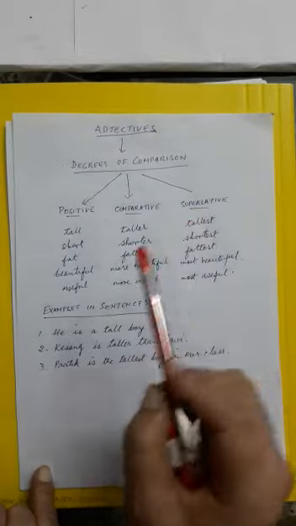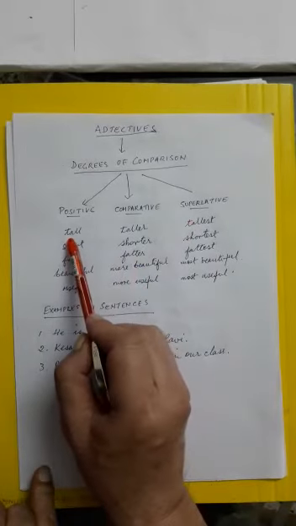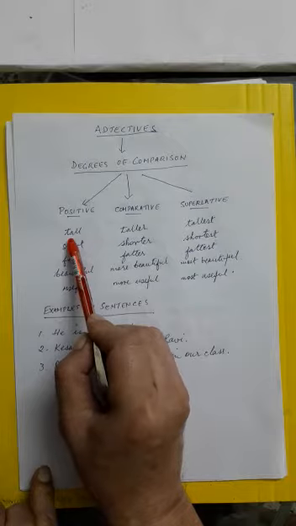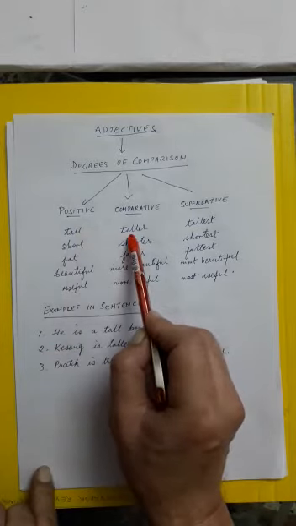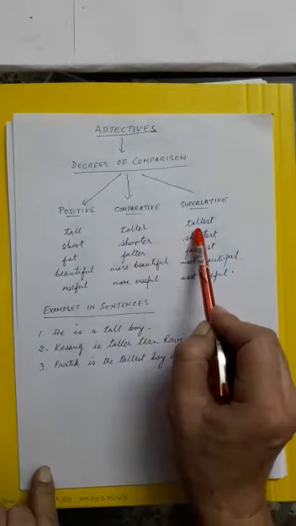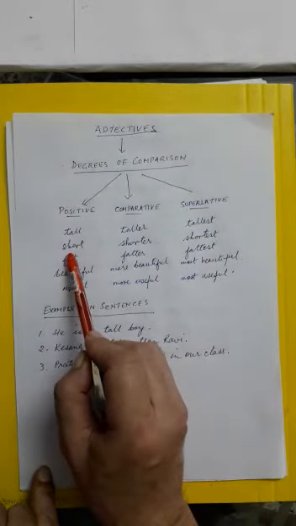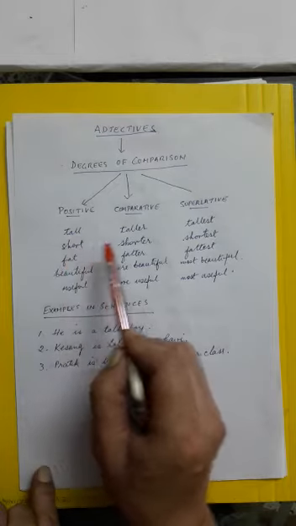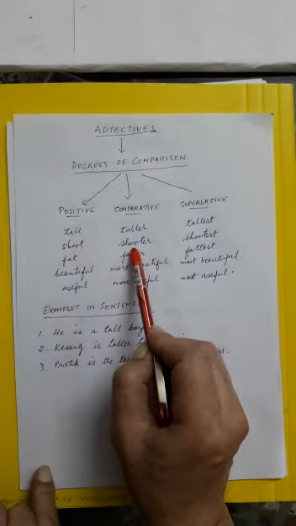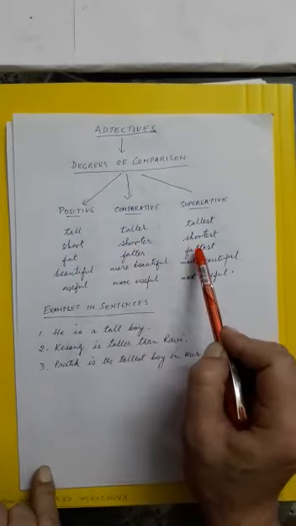Let's take some simple examples. Tall. Tall. That is the positive degree. What is the comparative of tall? Taller. The superlative, tallest. Next, positive, short, comparative, shorter, and superlative, shortest.